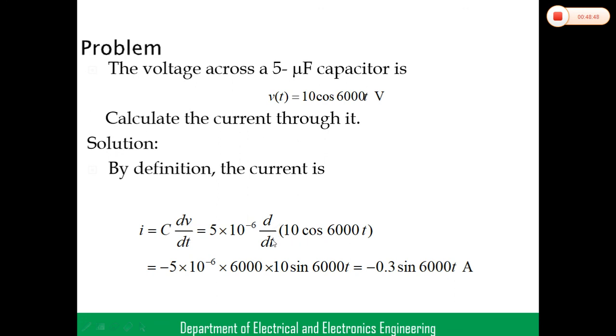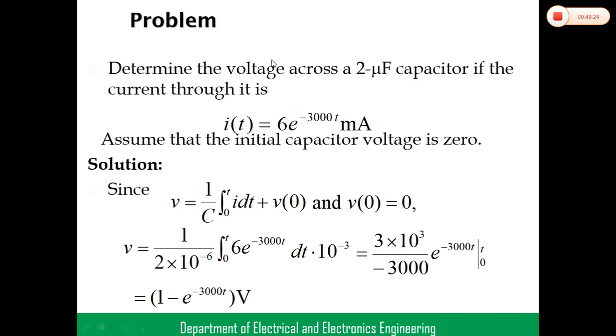Right? So differentiate this one, the constant value stays as mentioned before. So d by dt of cos 6000 t we can get as minus sine, so 6000 into sine 6000 t. Multiply this, we can get minus 0.3 into sine 6000 t amperes. Simple problem. He has given voltage and capacitor value, current I equals C into dV by dt, so simply differentiate this value and you can get the value of I.